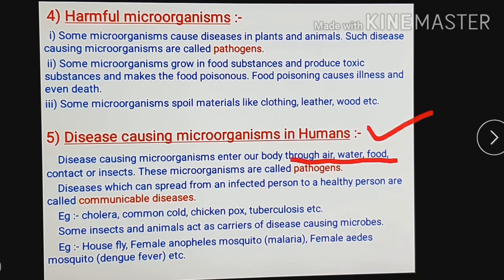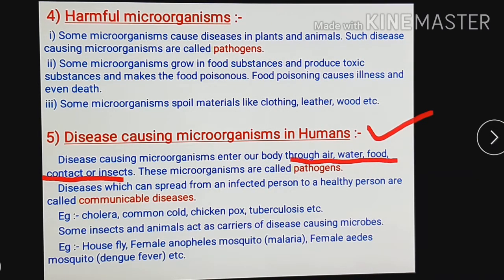That's why, when we consume food, when we consume water, that food, that water must be fresh, clean. These microorganisms enter in our body again by contact or by insect. Now here by contact also microorganisms get spread, or by insect also. So these microorganisms which enter in our body through air, through water, through food, by contact or by insect are